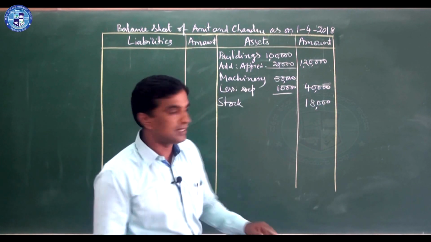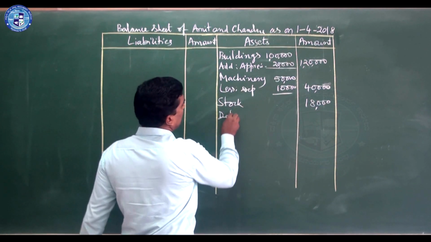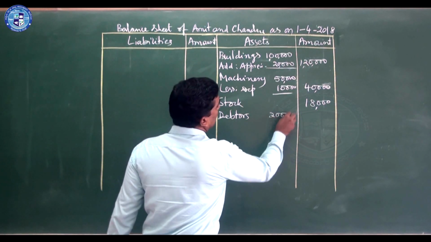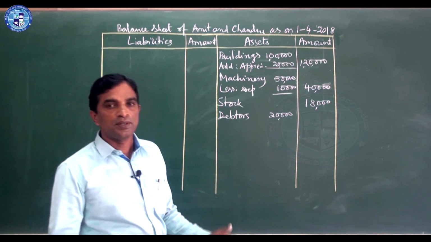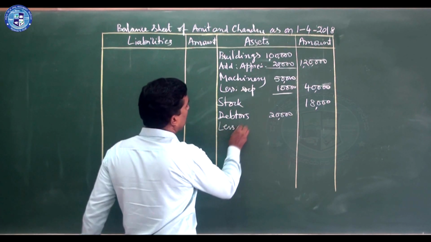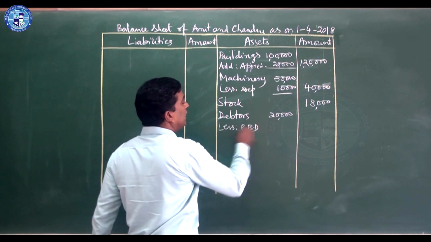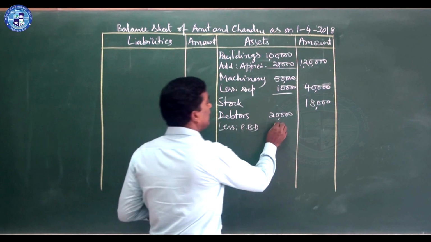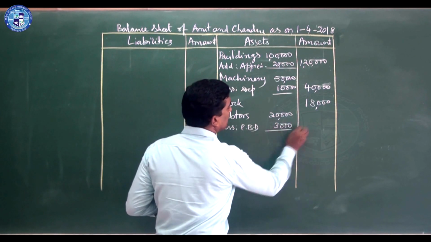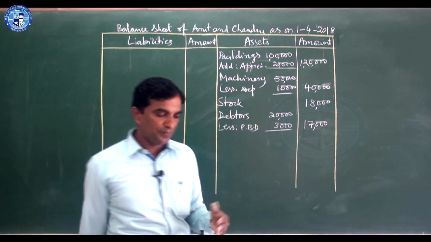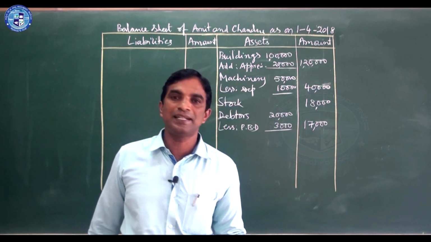Next debtors, there is an adjustment. Debtors, in the inner column you write 20,000. So together we will reduce. Separately also you can do PBD 15%, 10% now new, 5% old. So it is 3,000. So it becomes 17,000.